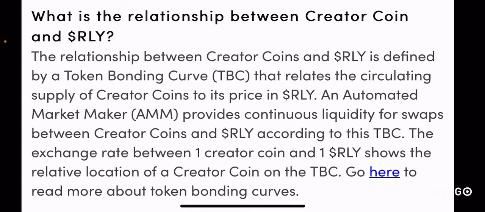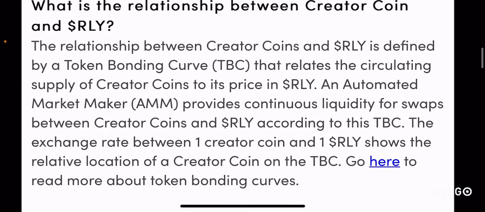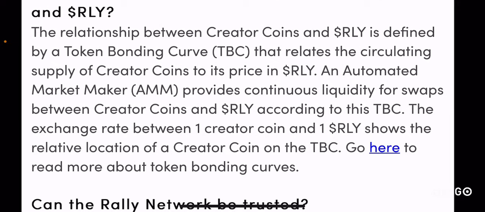And the TBC, or the token bonding curve, basically defines this, right? An automated market maker, or AMM, provides continuous liquidity for swaps between creator coins and RLY according to this TBC. So if you see, you can basically take my tokens, which if I were to use Rally network, I can give you some tokens and you can buy those tokens from me,